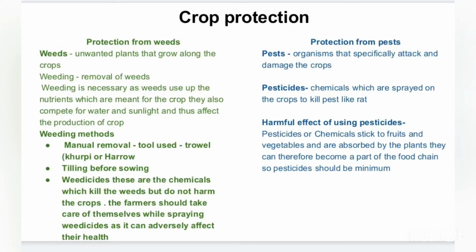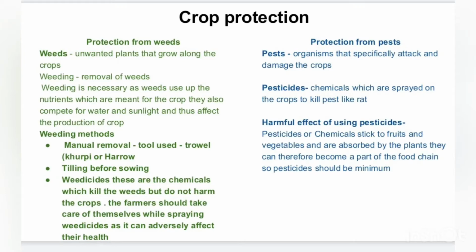These pesticides are chemicals, that is why they will stick to the fruits and vegetables and are absorbed by the plants also. In this way, they will enter the food chain, and their concentration at each trophic level will increase, and that is why they will harm the living organisms. So the use of pesticides should be kept to a minimum, as it will affect health by entering into the food chain.